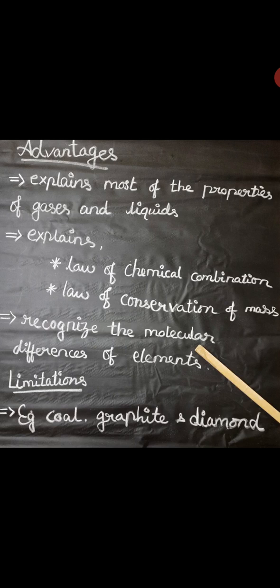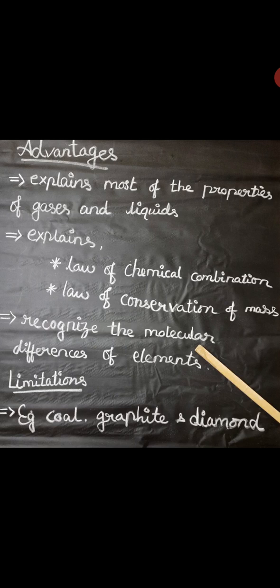It also helps to recognize the molecular differences between elements and compounds.